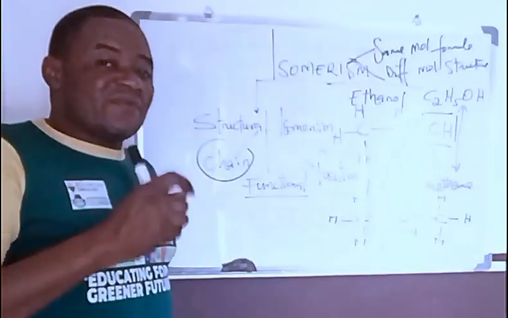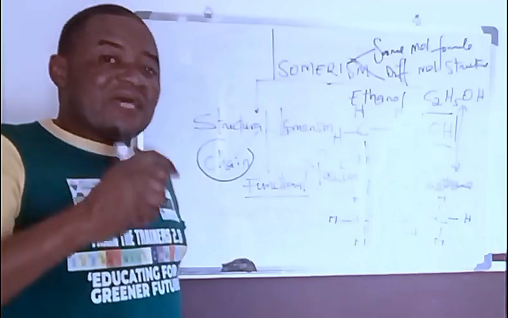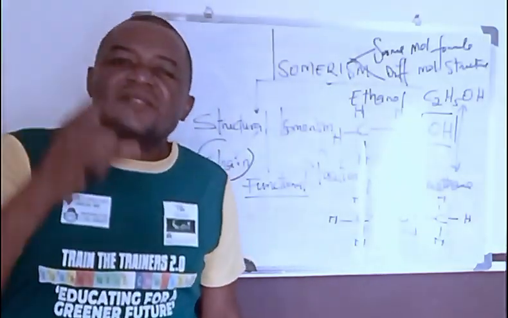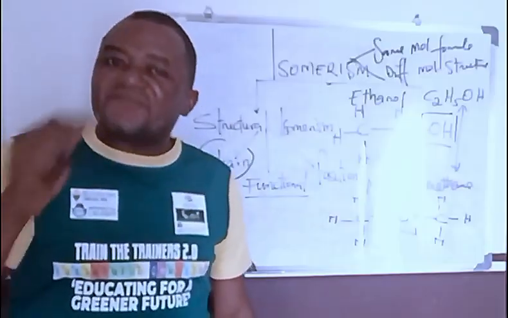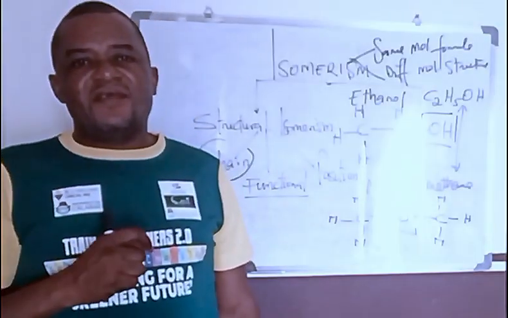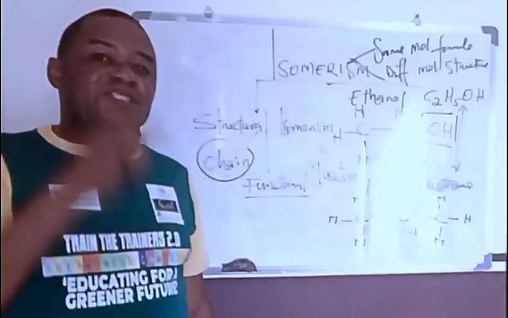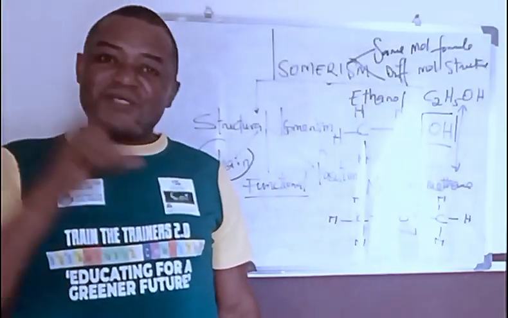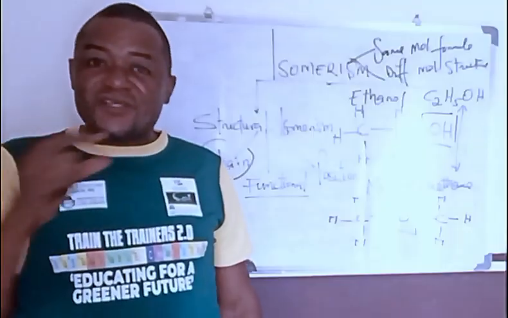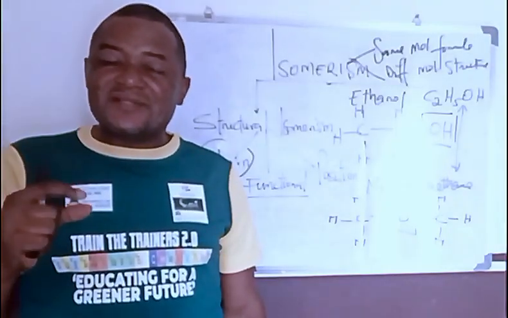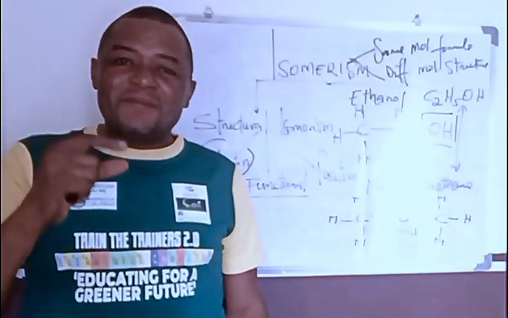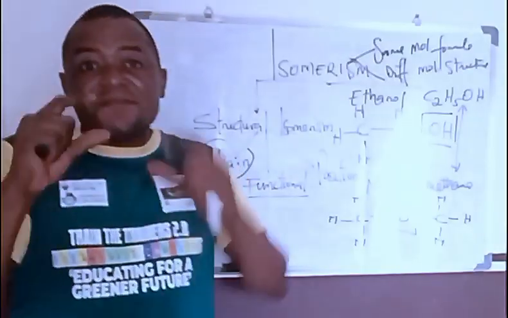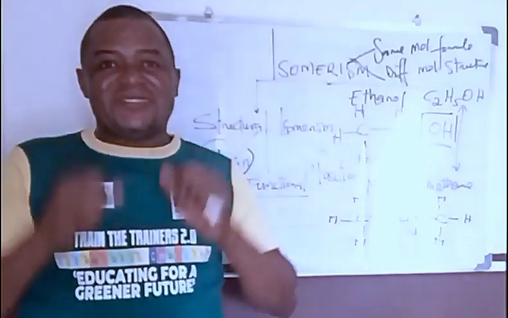Now, when you have two different isomers that have the same molecular formula and the same functional group, but the position of their functional group differs, we now classify them as what? Position isomers, not functional isomers. You must take note of this. Position isomers have the same functional group, but the position of their functional group is different. That makes their structure also different.